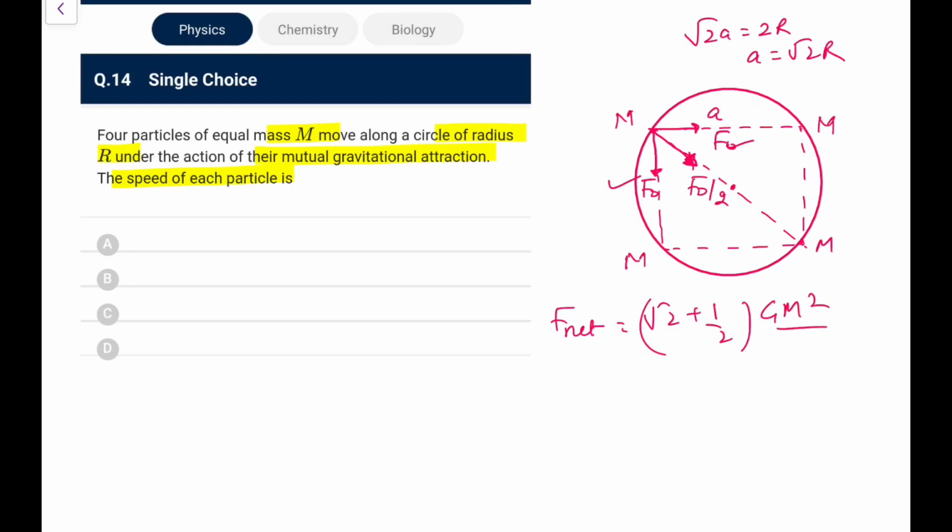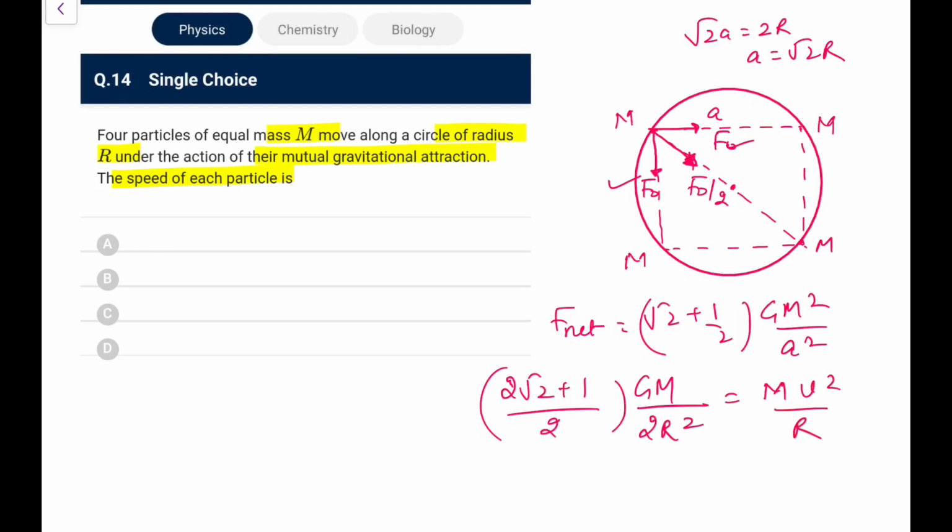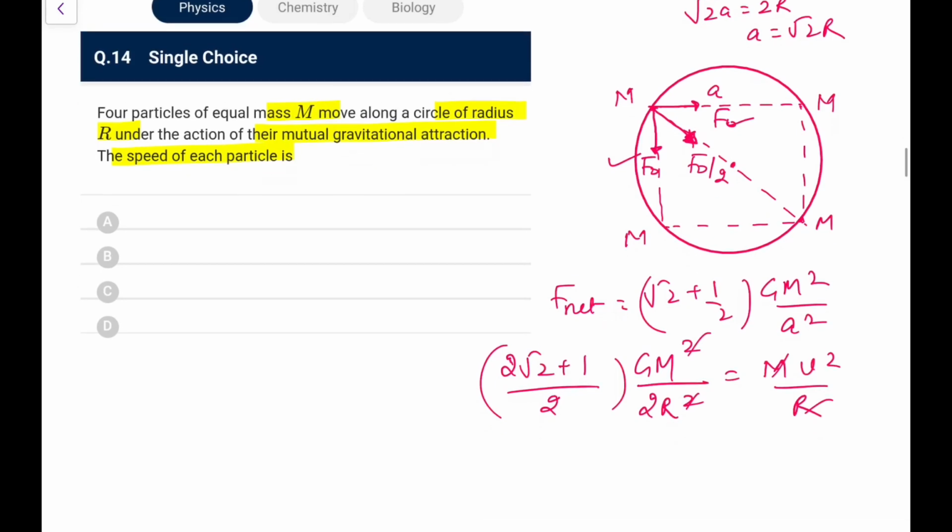F naught would be gm square by a square, and that should be equal to mv square by r. So what we have, 2 root 2 plus 1 upon 2 gm square upon a square, and I can write a square as 2r square, that would be equal to m v square by r. So m and m cancel, r and r cancel.